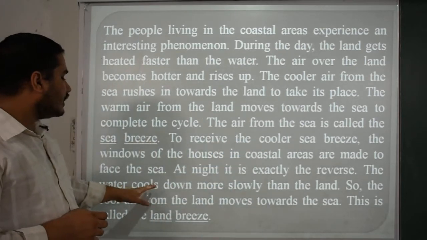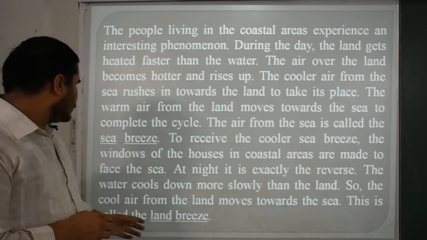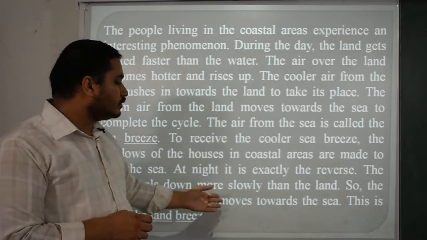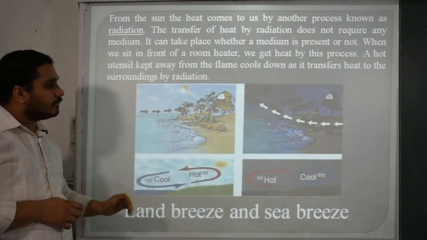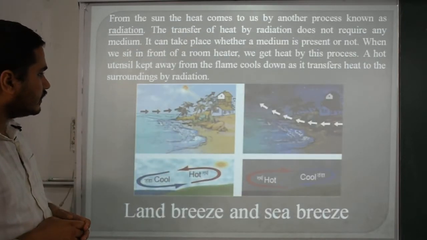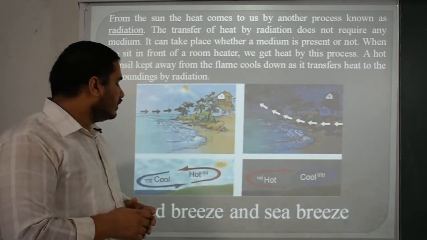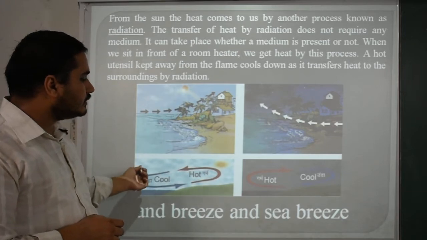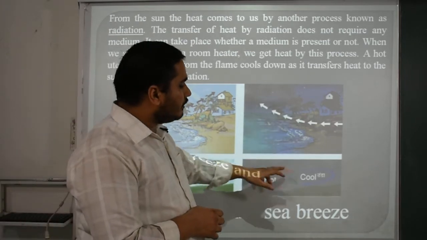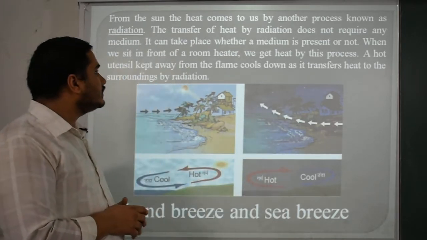At night it is exactly the reverse. The water cools down more slowly than the land, so the cool air from the land moves towards the sea. This is called the land breeze. It will be easily understood by this picture here. There is daytime and the night time. Easily, cool air goes here and hot air will be this side, and in the night time it will be reverse. The phenomenon will be 100% reverse.